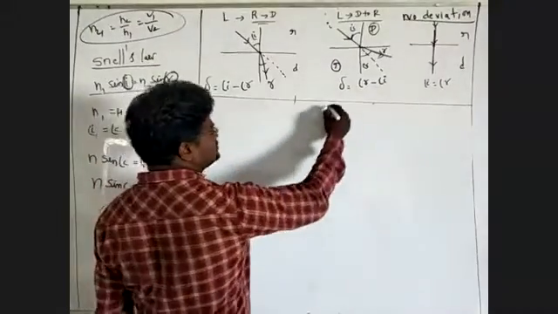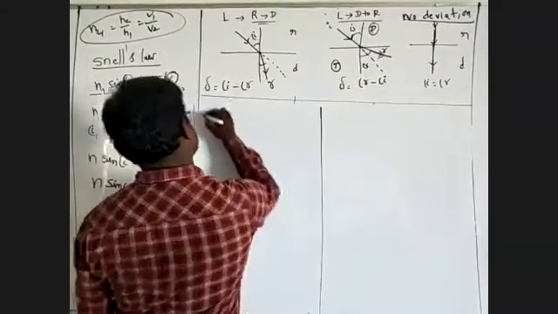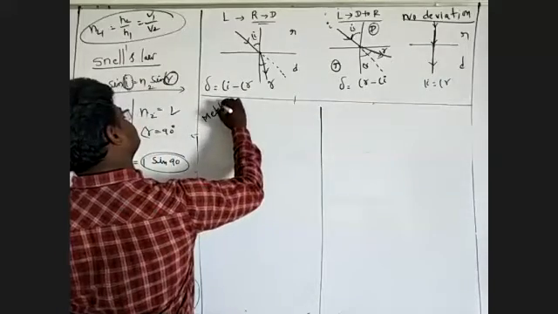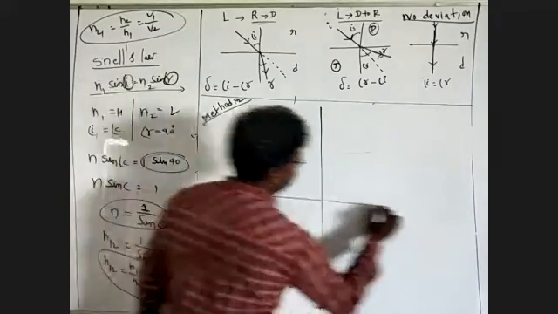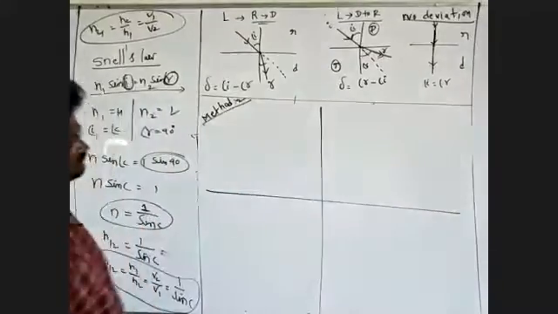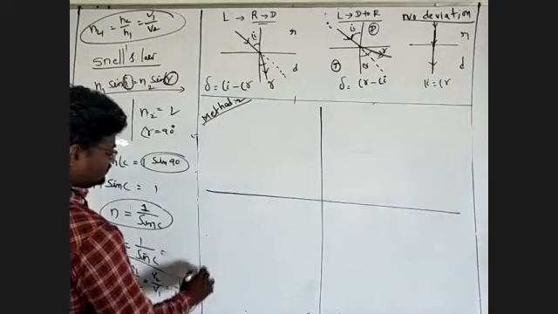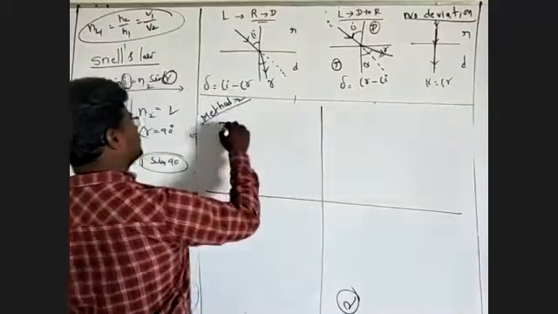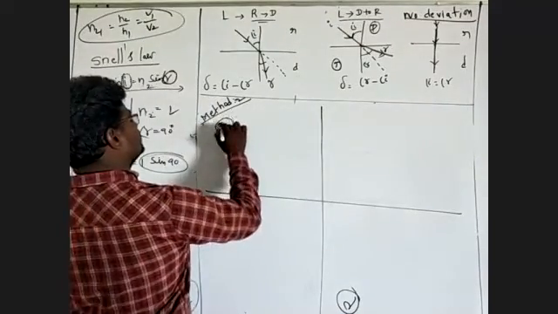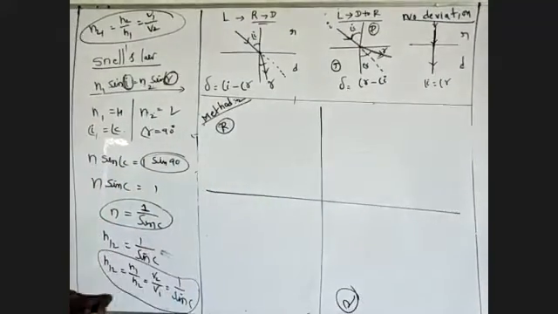I'm commenting on the three situations. That is case number two, method two. Denser medium, rarer medium.